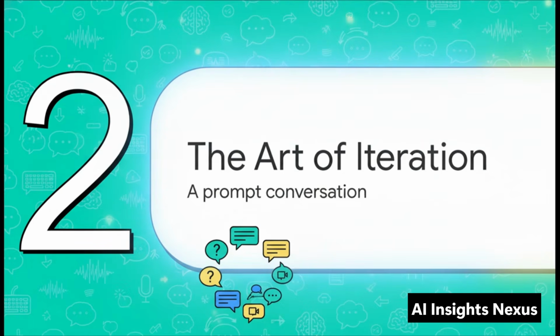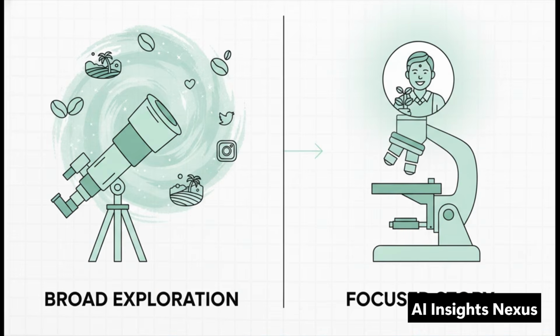Moving right along to Section 2, the art of iteration. This is where we turn a single prompt into a real conversation. Okay, this is one of my absolute favorite ways to think about AI. Iteration is like swapping a telescope for a microscope. Imagine we're building a marketing campaign for a gorgeous new coffee brand sourcing beans from South India.